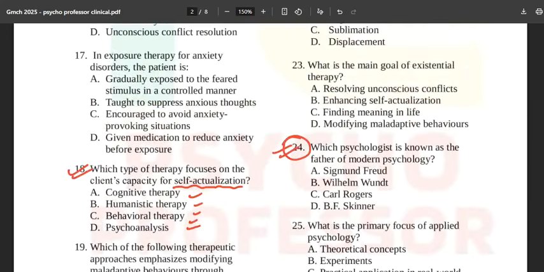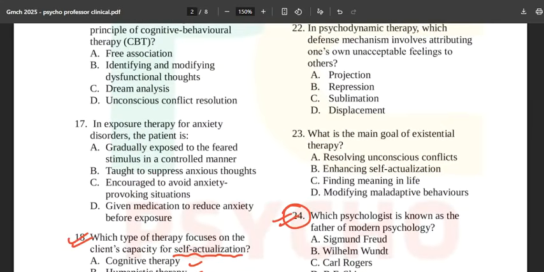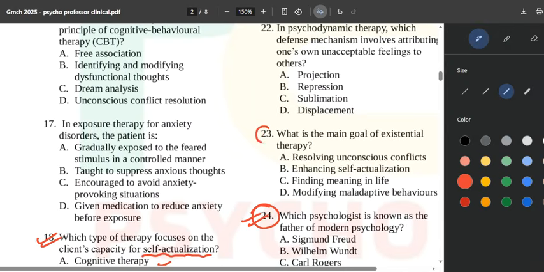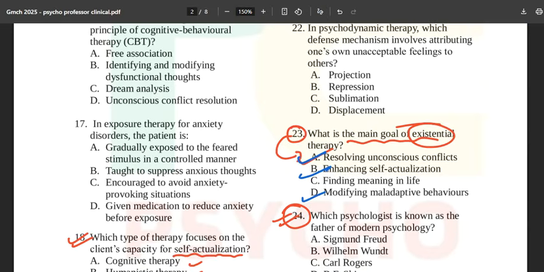That question is, once again, what is the main goal of existential therapy? Now the same question they are going to ask in a different way. What is the main goal of existential therapy? Resolving unconscious conflicts, why not? Enhancing self actualization, why not? Modifying maladaptive behaviors, yes, they will do all these three. But they have not given the options, so you know what the answer is over here. That is the main goal of existential therapy, thanks to Soren Kierkegaard, Friedrich Nietzsche, and all those guys.